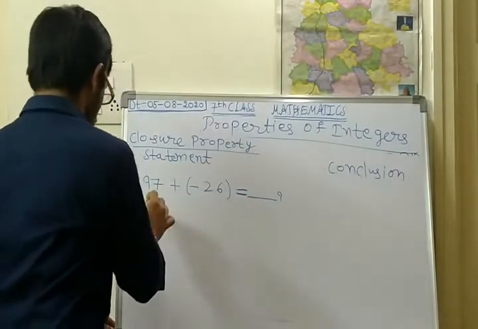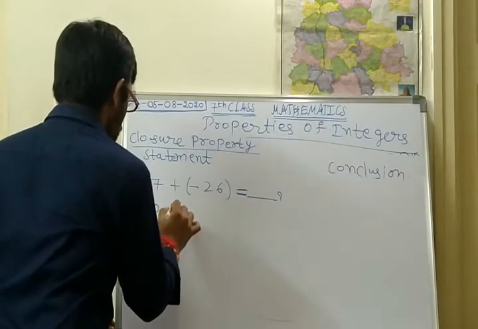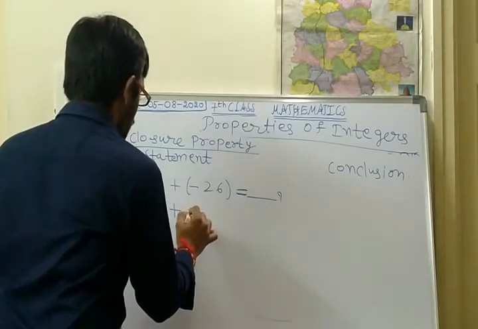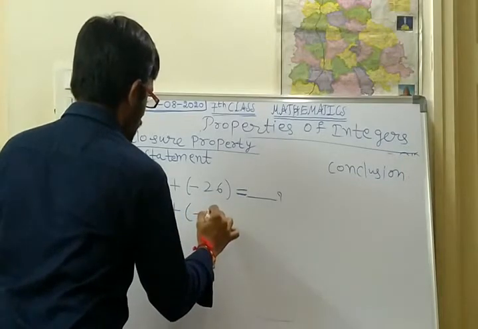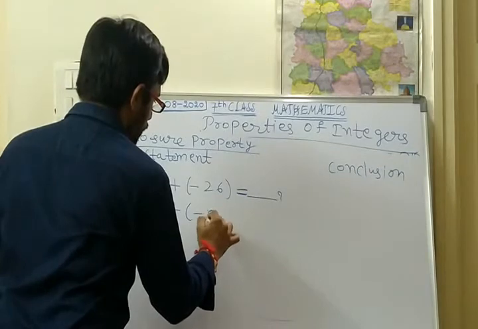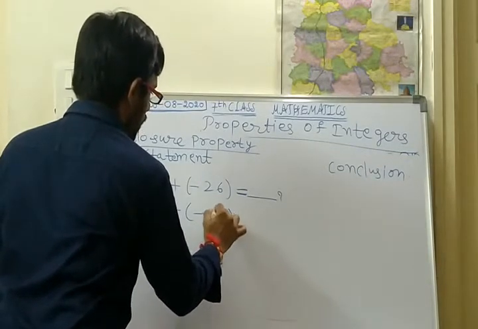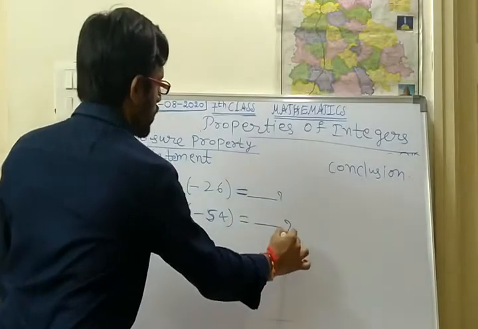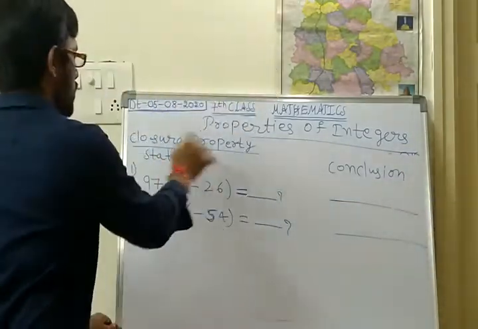So second one. So in this only, second one. So positive, negative. Next, whole number. 0 plus minus 54. Okay. Find out this answer and write down the conclusion also. Okay. So this is closure property.